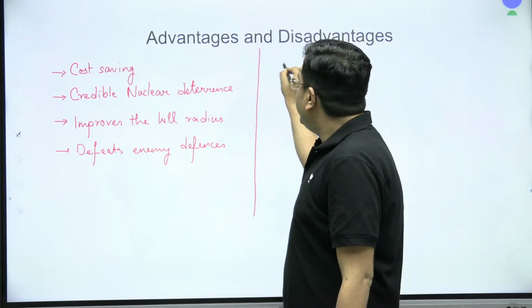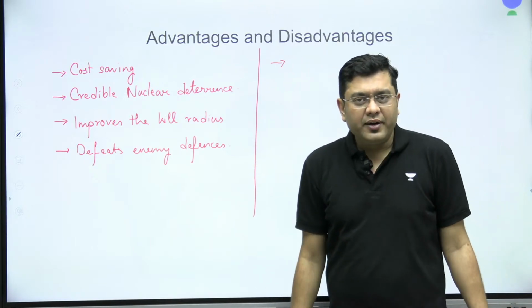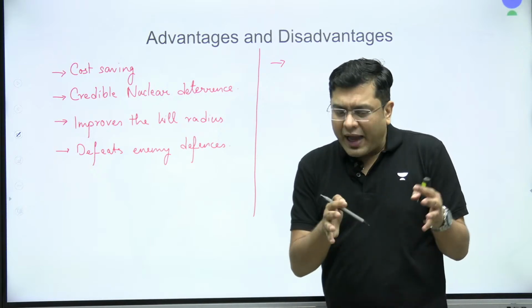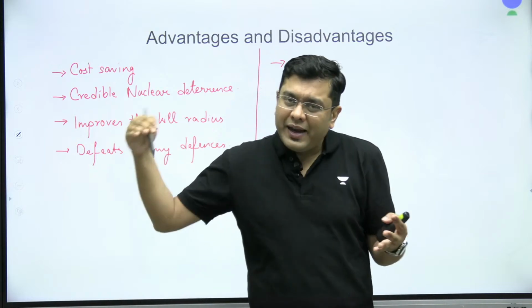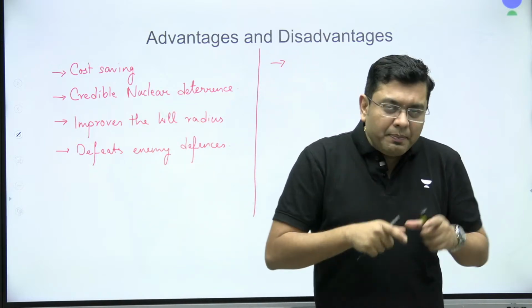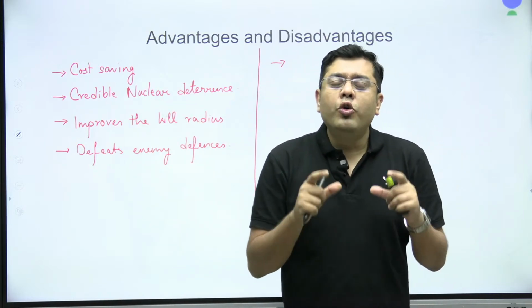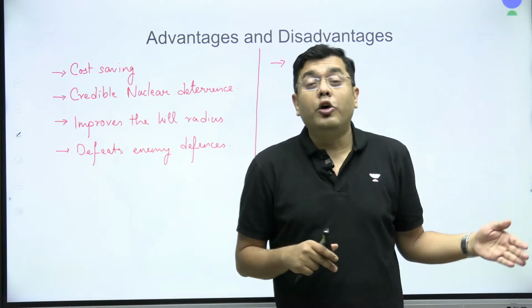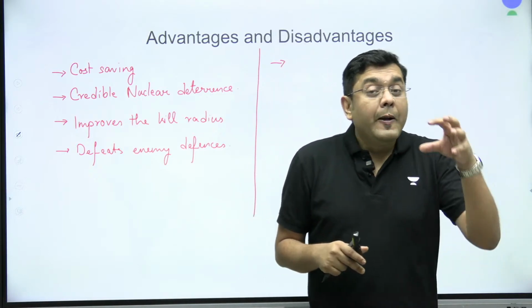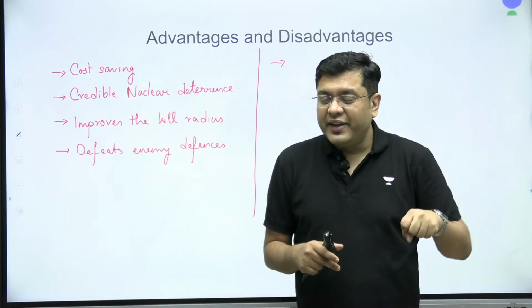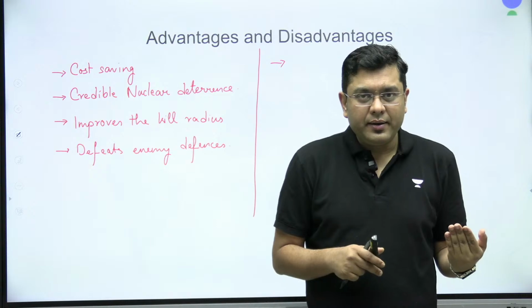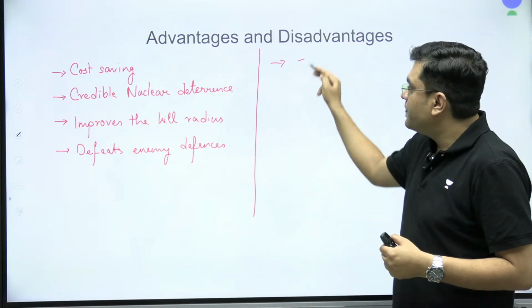One of the disadvantages at the tactical front is that once you have a series of missiles carrying these multiple different warheads, an enemy strike at that missile base can leave you more vulnerable, and can destroy multiple of these warheads. So you are now more prone to enemy attacks at the missile bases as compared to earlier. This is one of the disadvantages.